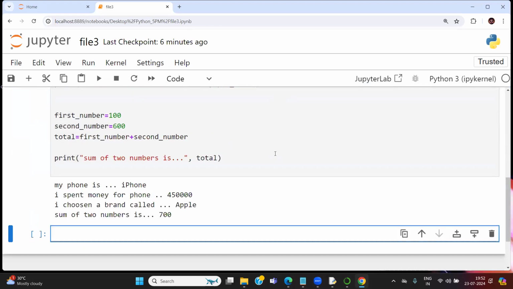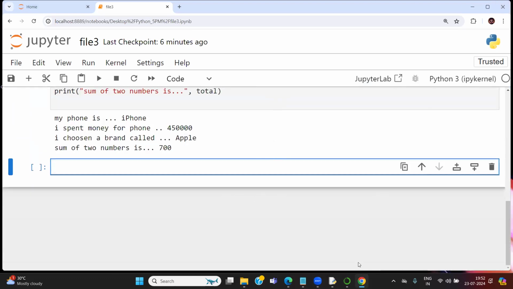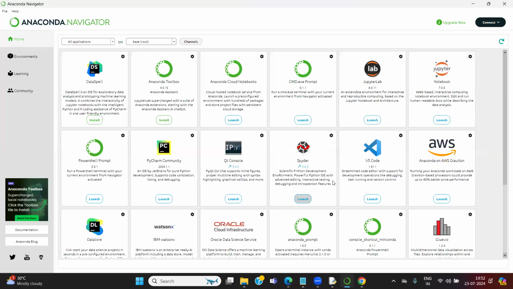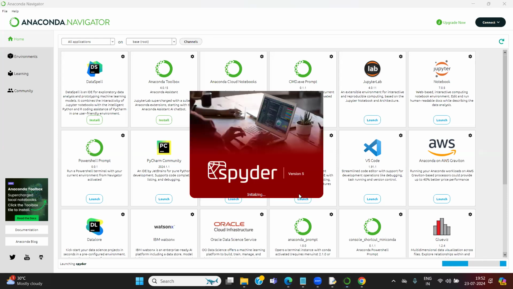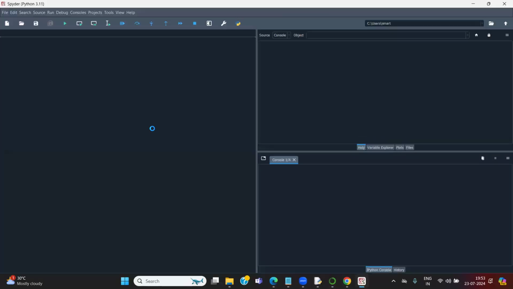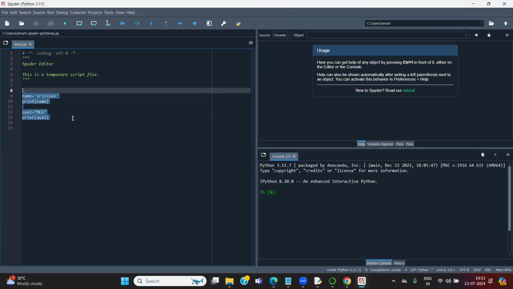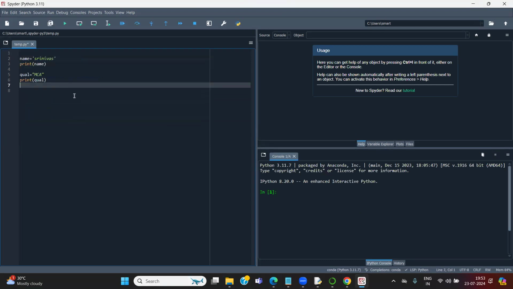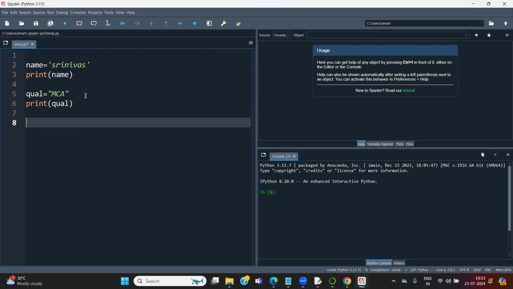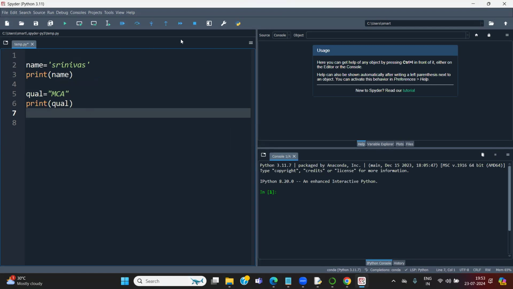This is Anaconda Navigator. At the same time, there is one more editor called Spyder. Can you see Spyder is there? Just go to Spyder launch. Even in Spyder you can write Python code and you can run Python. Okay, so name is there. I already wrote something. Name is there. Qualification is there. Just play the code. Where is the play button? Yeah. Srinivas and MCA both are there. Can you see? Both are available or not?